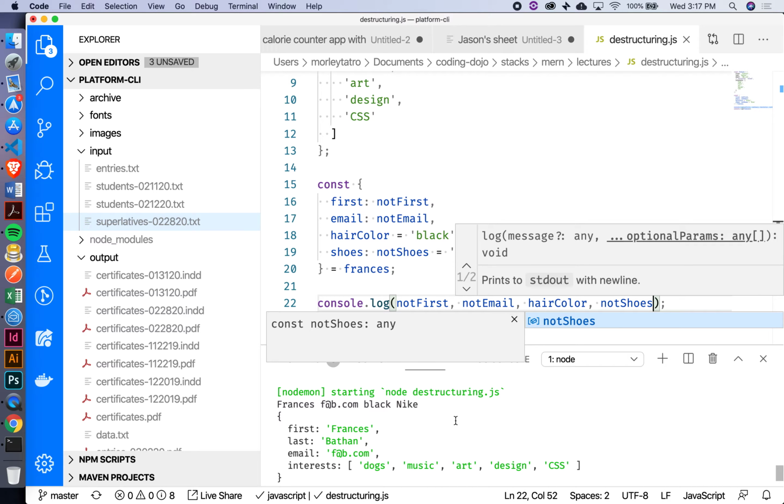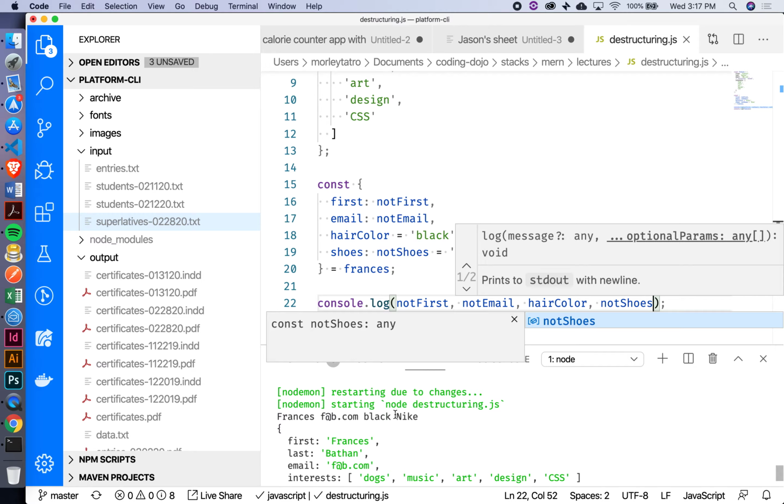So where are we here? Oh, black Nike. Yeah, it's right there. It's just kind of hard to see, right? Okay, so we did both in one shot. We aliased it, so we decided we don't want to use the key name that was in there, and we want to provide a default value just in case it's not inside the object. Okay. All right. So that's a little bit about destructuring inside objects.